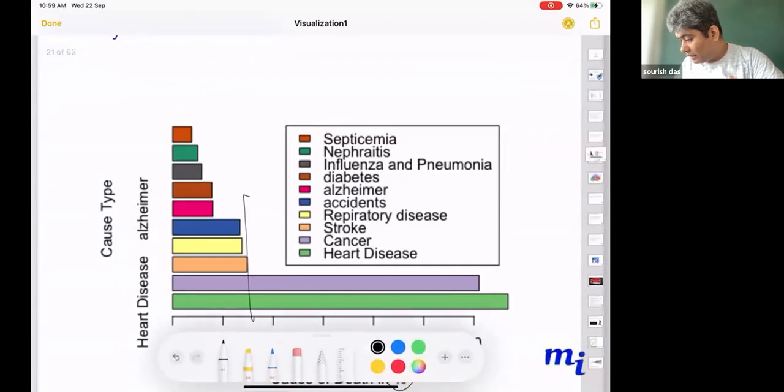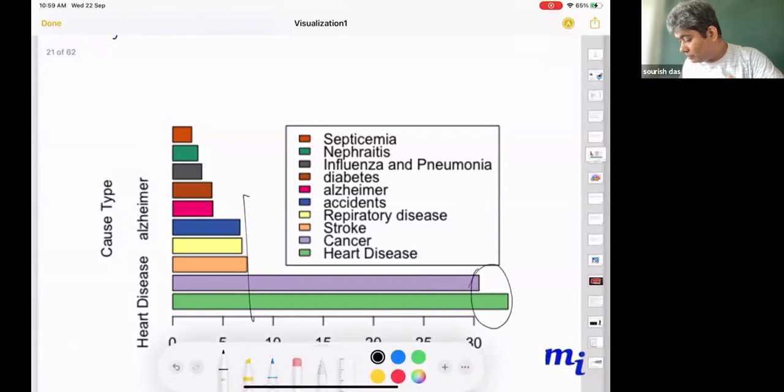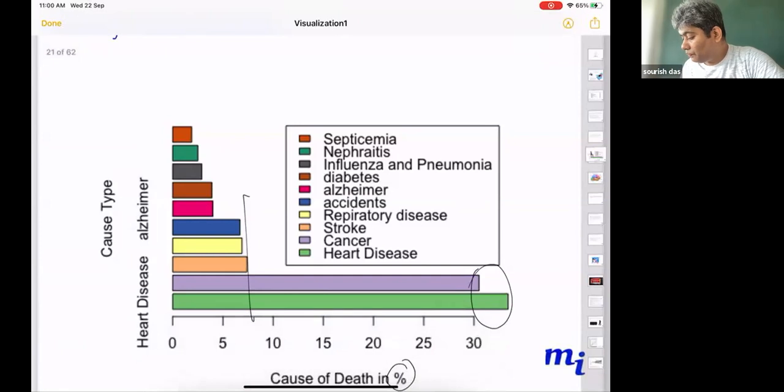But these two, heart disease and cancer, are at near about 30. So 60% of all deaths in the United States are because of either heart disease or cancer, and the rest of the 40% are spread across all other places. These are the kind of things you can do.